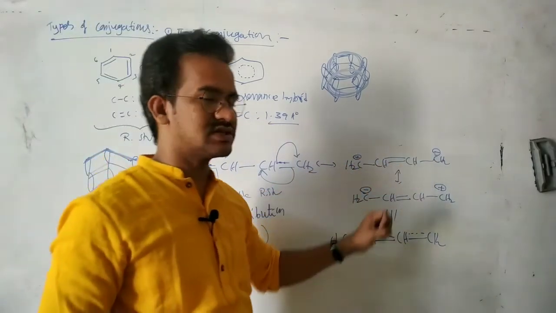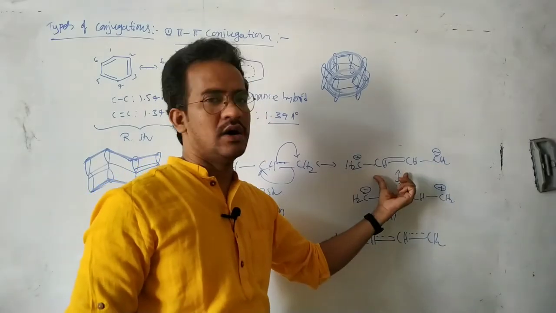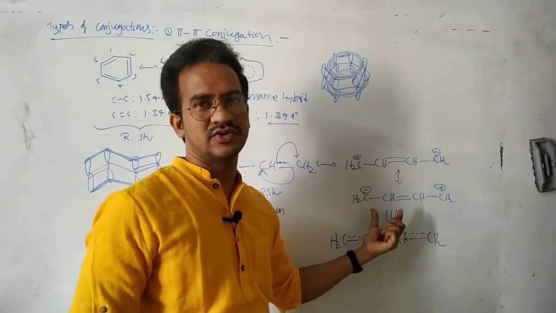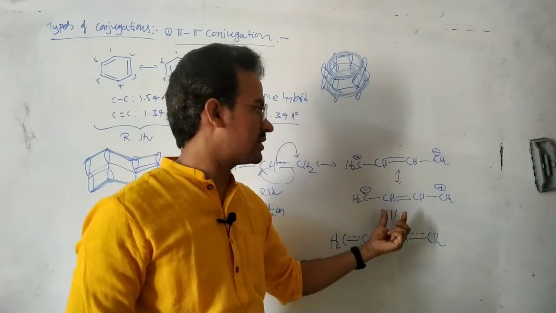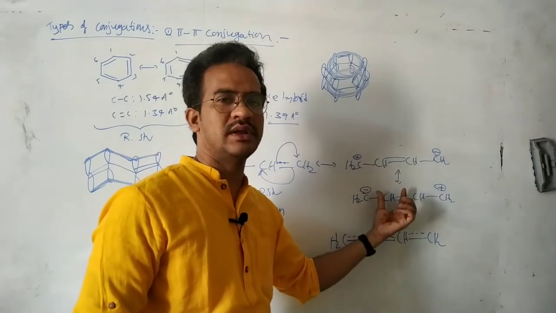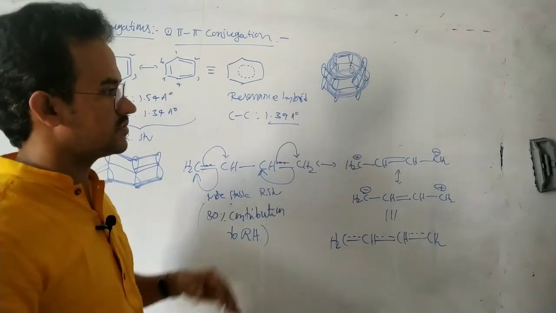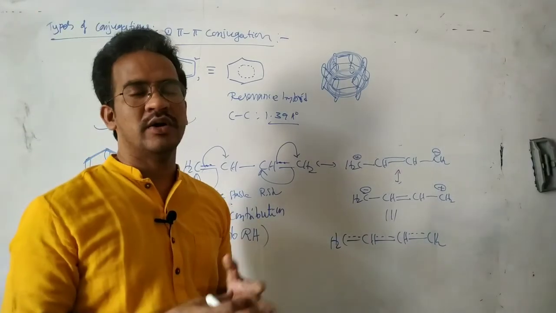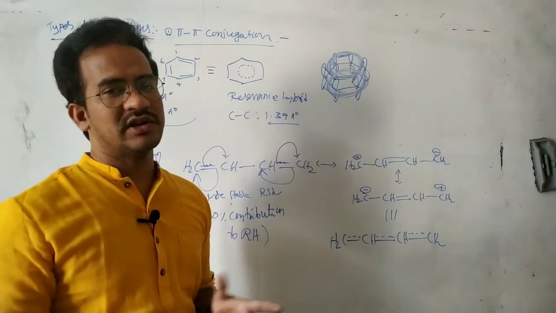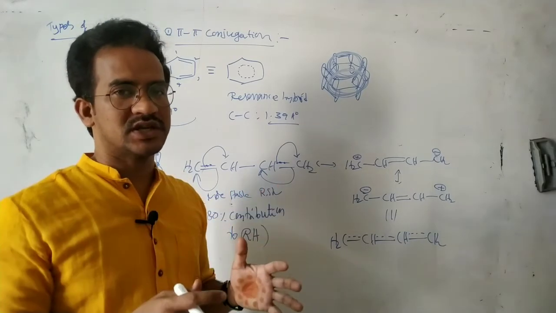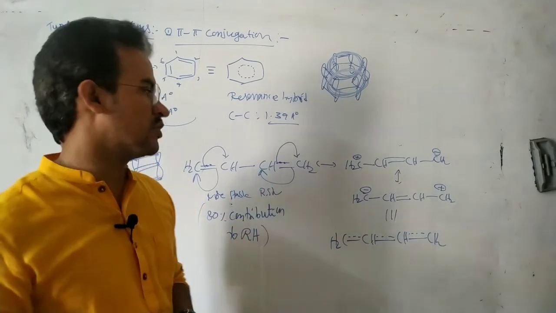Why are these resonance structures less stable? Because they are charge separated. There is a negative charge, there is a positive charge. So these structures are less stable. But this structure is a neutral structure, more stable. So we can finalize one point. Among the possible resonance structures, the neutral resonance structure is more stable, or the resonance structure which has more number of bonds is more stable.